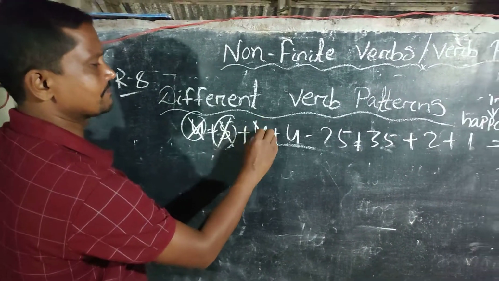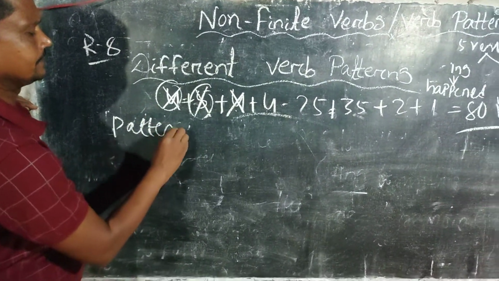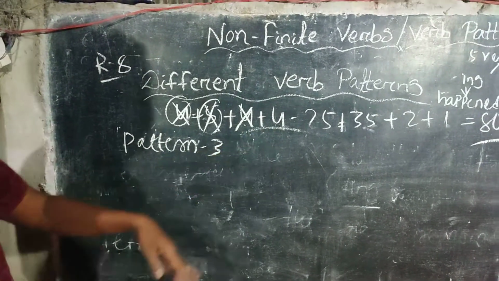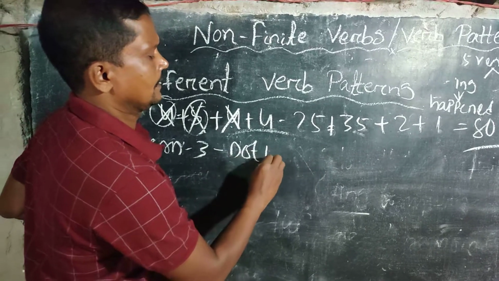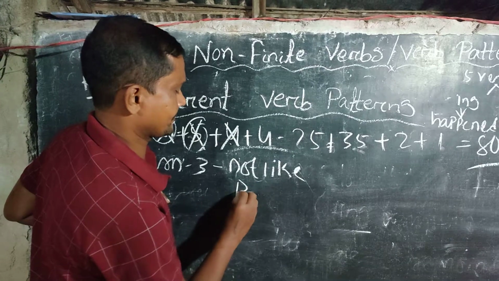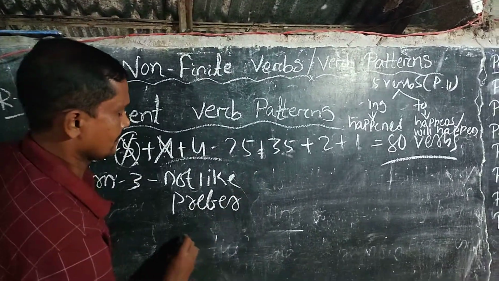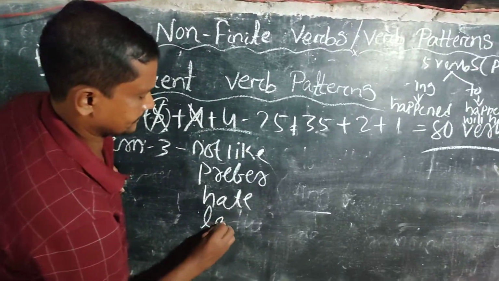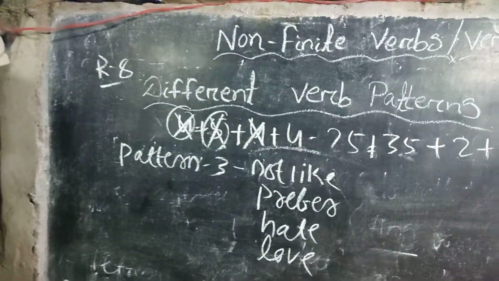Let's proceed towards pattern number 3. In pattern number 3, we should learn about 4 verbs. And the 4 verbs are not like, prefer, hate, and love. So these are the 4 verbs.